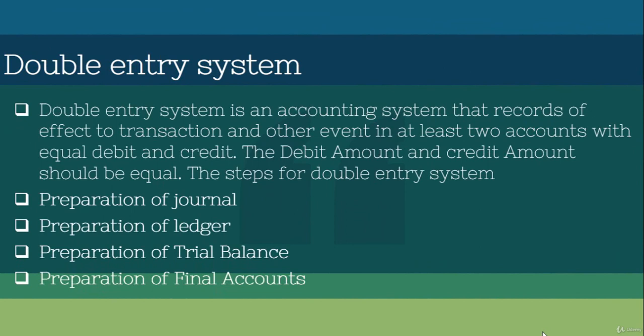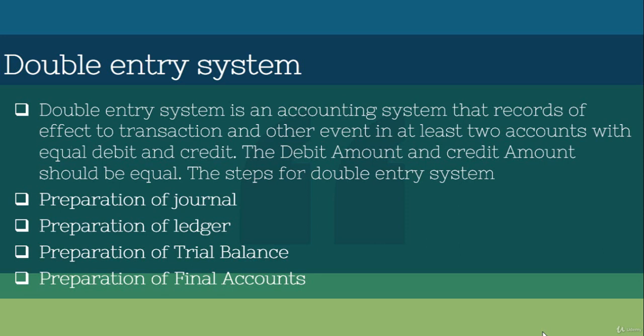It is an accounting system that records the effect of a transaction in at least two accounts with equal debit and credit. The debit amount and credit amount should be equal. In Tally software, we have to enter the transaction based on the double entry system.